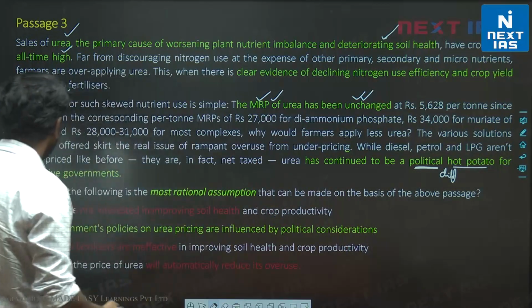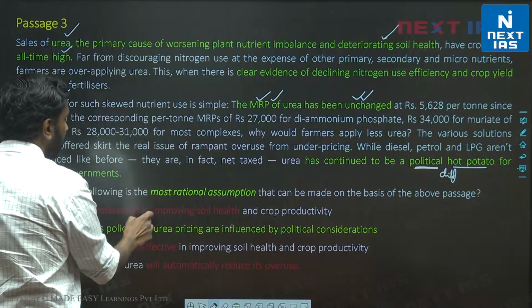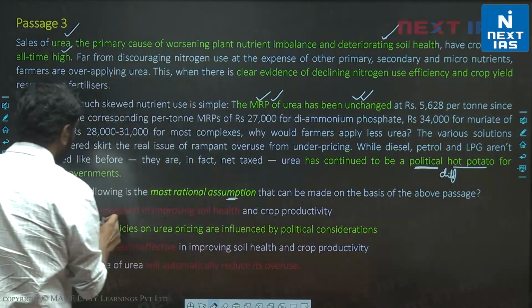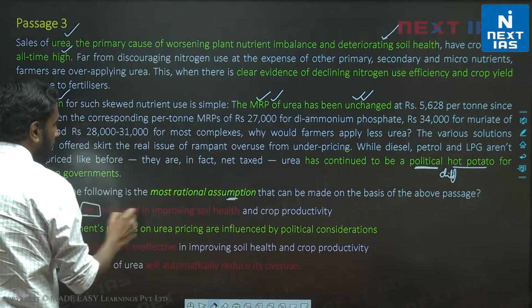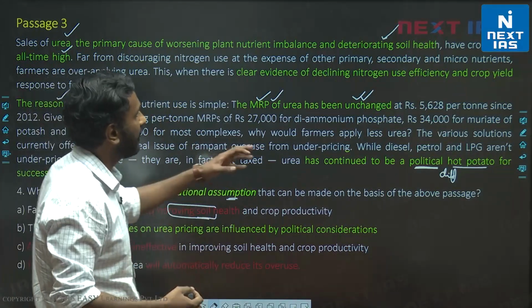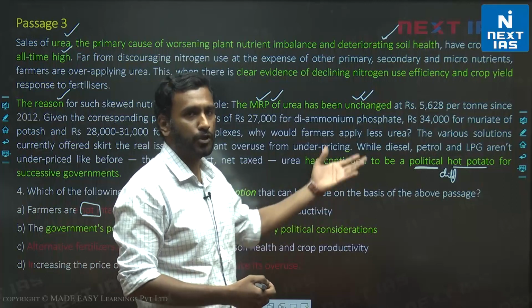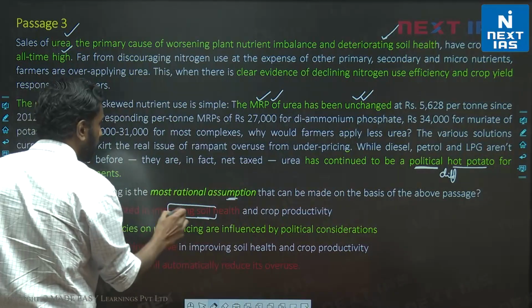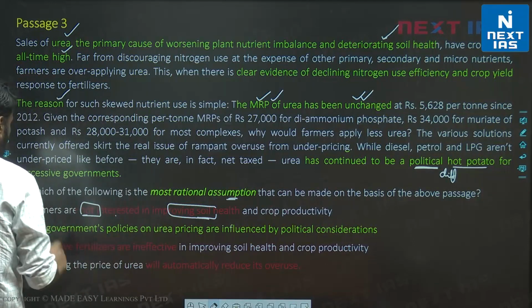Okay. Now let's look at A. Farmers are not interested in improving soil health. Like we said, an assumption has to be necessary. Here, farmers not being interested in improving soil health has not really been discussed. We are discussing why farmers are forced to use urea. They have no other choice. So whether they are interested or not in improving soil health is not discussed.